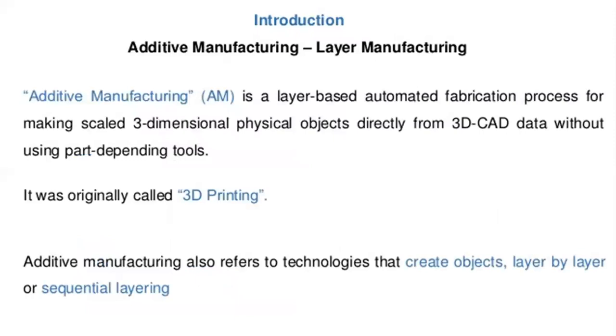So what is additive manufacturing? It means additive manufacturing is a layer based automated fabrication process for making scaled three-dimensional physical objects directly from 3D CAD data without using part-dependent tools. It was originally called 3D printing.